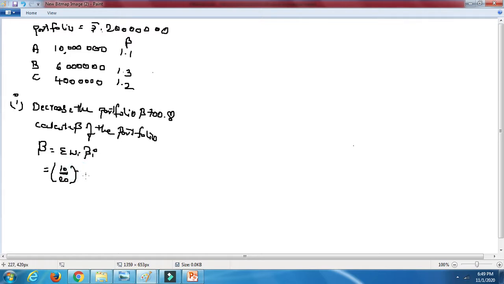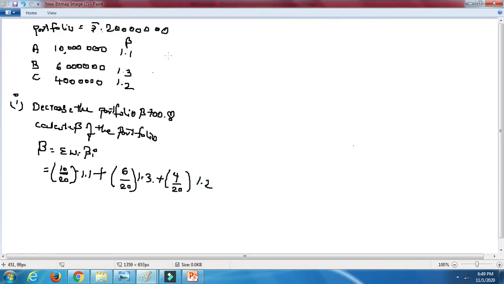So the weight of A is 1.1 plus, now the next portfolio is 60 lakhs, right? So 6 divided by 20. The second portfolio is 1.3. You need to cut all the 6 zeros. Plus 4 divided by 20 into 1.2.